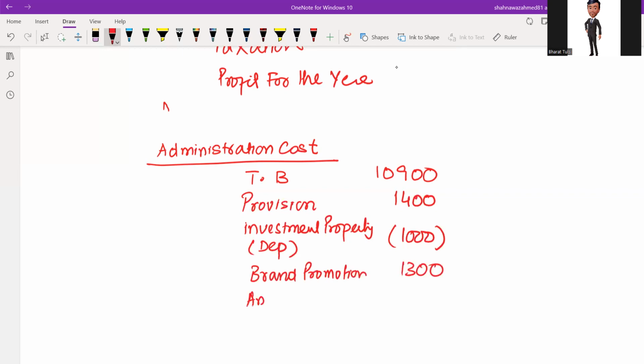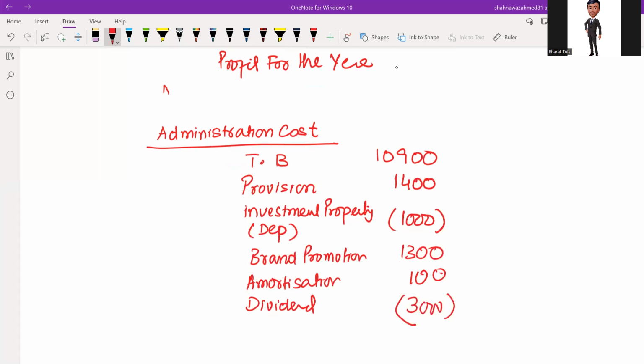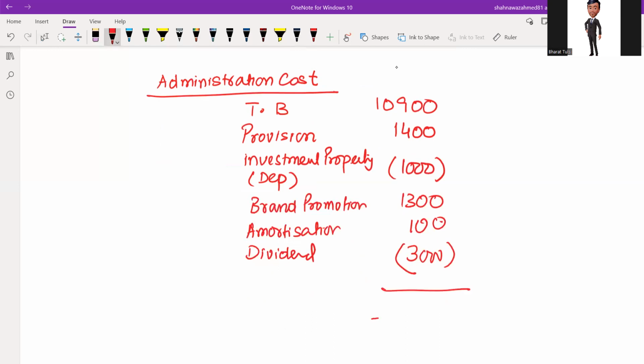Amortization not yet recorded related to brand 100. This is an expense. And dividend of 3000 was recognized in admin as an income. So 3000 negative balance. So this is the adjusted value and it is 9700.